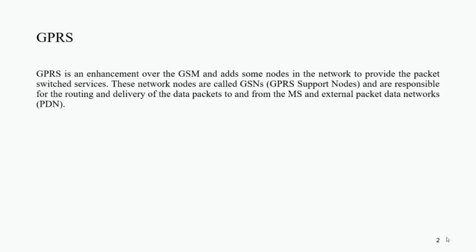To achieve this goal, the GSM system was enhanced, and this enhancement is in the form of GPRS, also known as General Packet Radio Service. GPRS allows you to connect to other packet data networks, and you can send data from the cellular system to another packet data network, and you can receive data from a packet data network into your cellular network as well. That is the enhancement done in the form of GPRS in GSM.